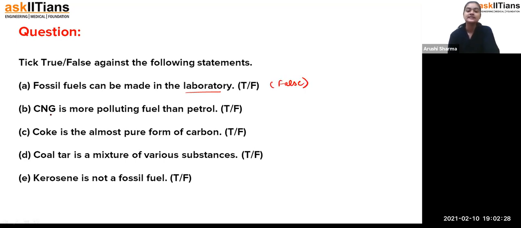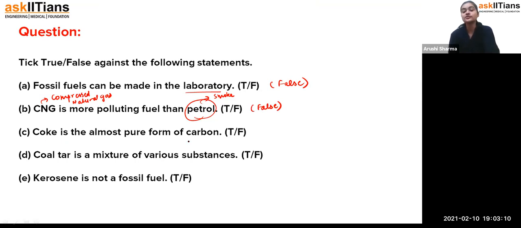Okay. Now, CNG is a more polluting fuel than petrol. CNG is compressed natural gas. But student, what I have observed is that when we use petrol in our transportation, there is a release of loads of smoke. That means it pollutes our environment. But with CNG, there is no such condition, due to which the pollution of the air decreases. So petrol is not a good fuel, whereas we can consider CNG a cleaner fuel. That means CNG is not a more polluting fuel than petroleum. So we can say that this statement is again false.